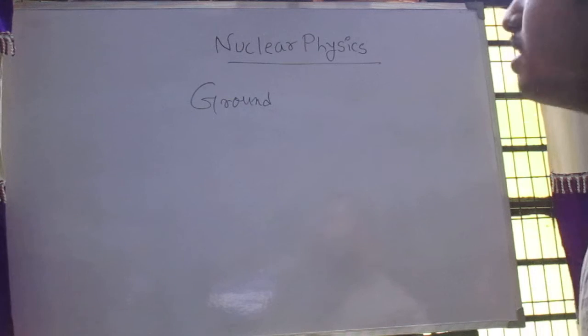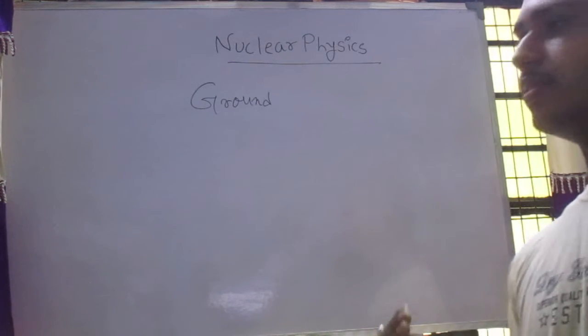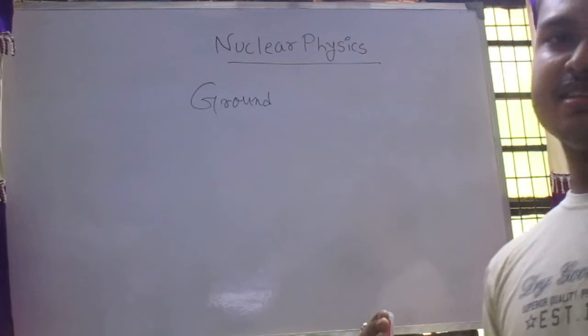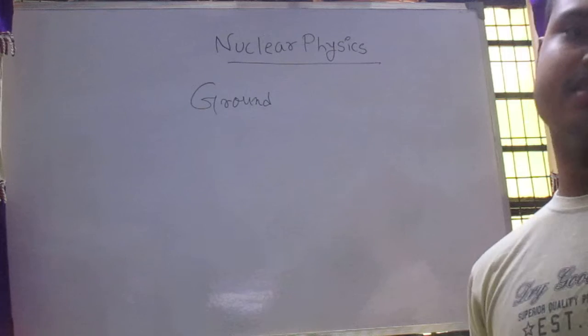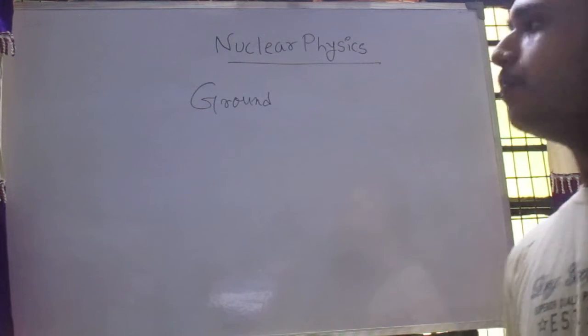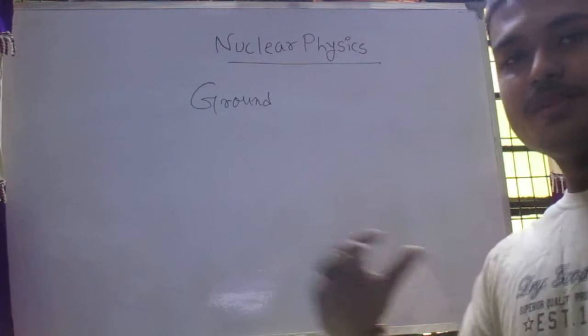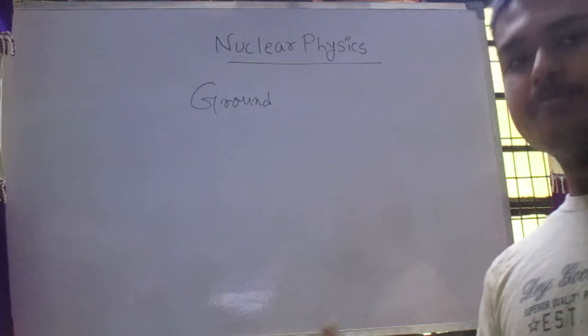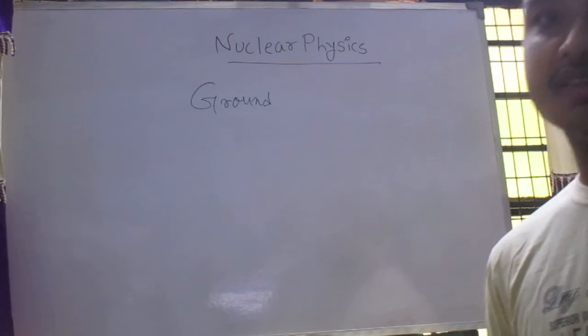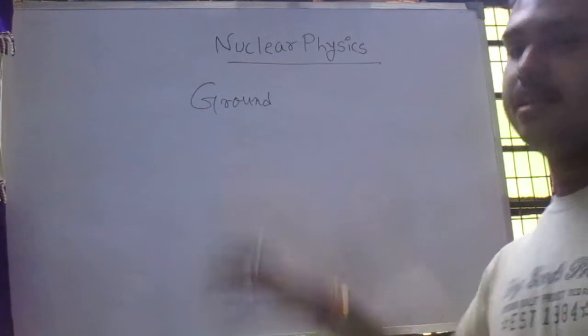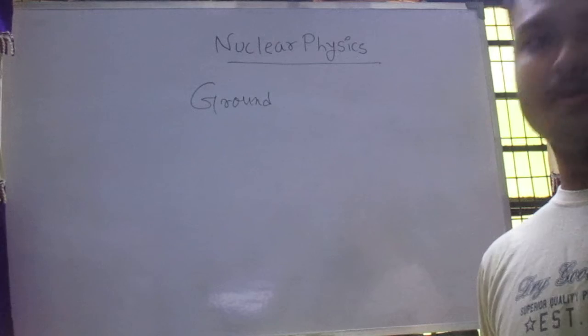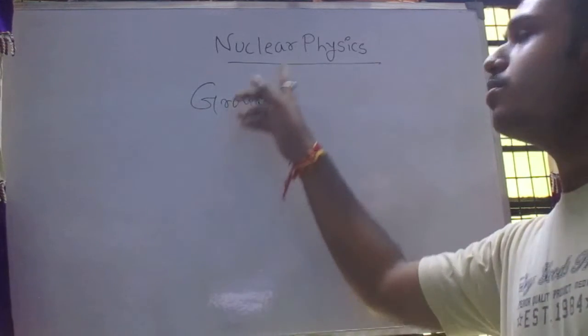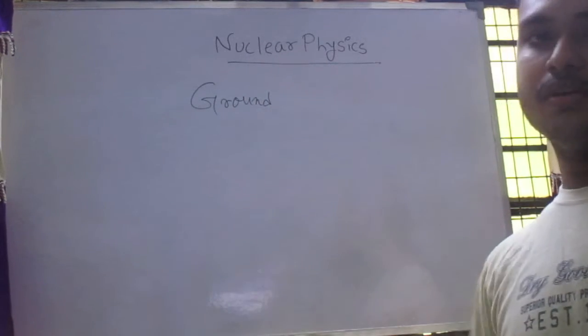Ground state energy is the lowest energy level occupied by the nucleus, similar to atomic physics. Like the atom, the nucleus may also be present in different quantum states depending upon its energy. The lowest possible energy is called the ground state energy, to which the nucleus mainly belongs.